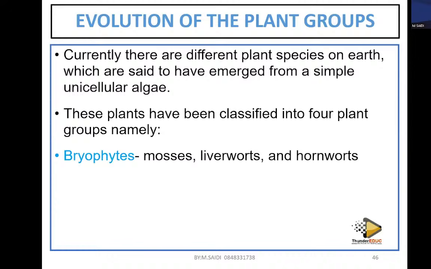Let's see some of the pictures as we continue. The next group is called the Pterophytes, or Pteridophytes. An example is ferns. We find these plants most especially in thick forests, not just mere forests.